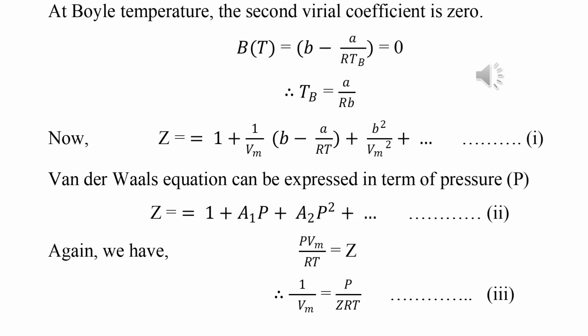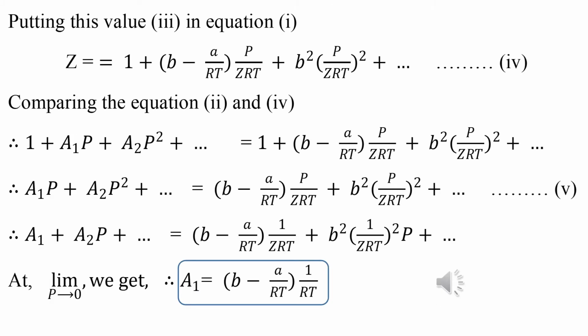Again we know Z equal to P Vm by RT, from here we calculate 1 by Vm equal to P by ZRT, this is equation 3.